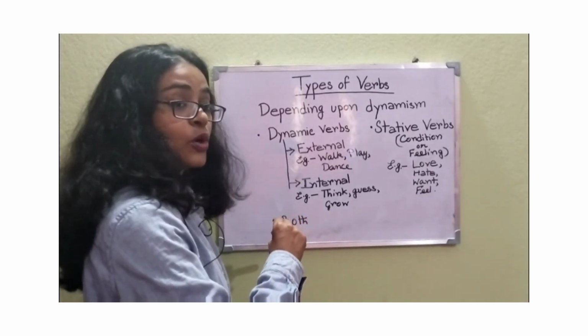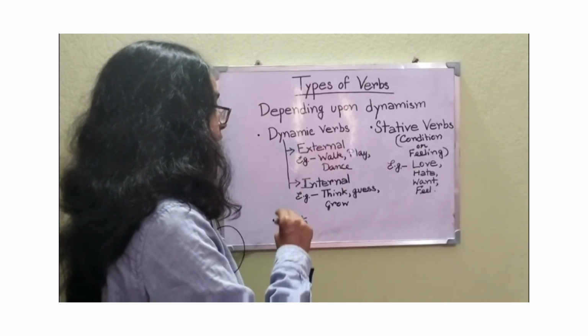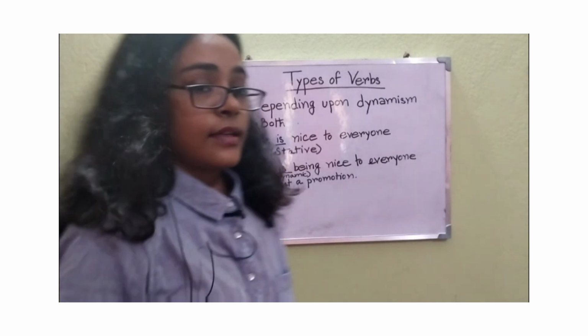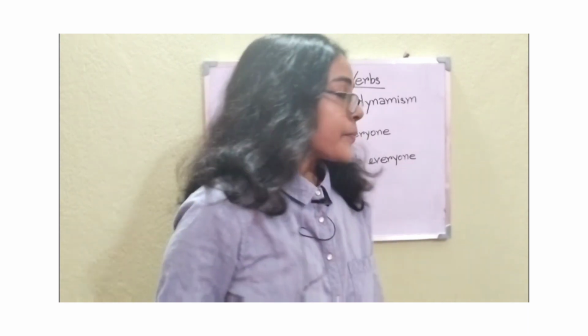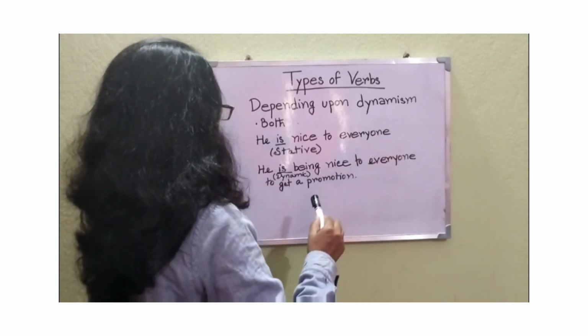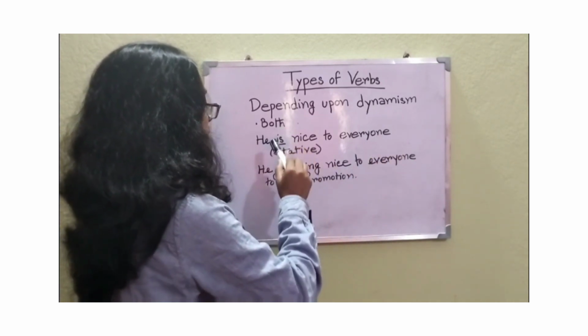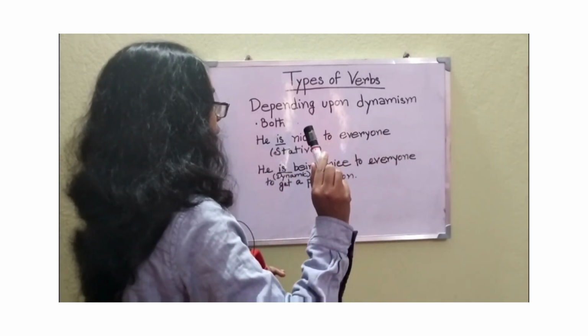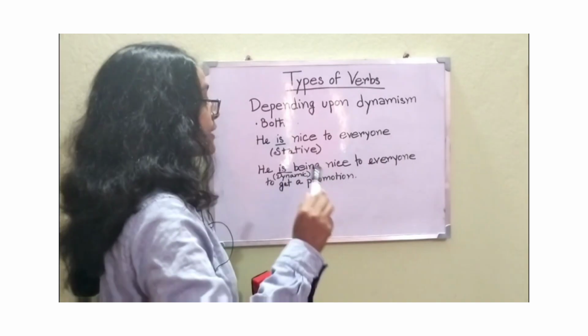Some verbs act both as dynamic verbs and static verbs. They are see, hear, touch, feel, taste, etc. For example, in this sentence, "He is nice to everyone." Here, "is" is a static verb because it indicates that he is always nice to everyone. That is, he is genuinely a nice person.